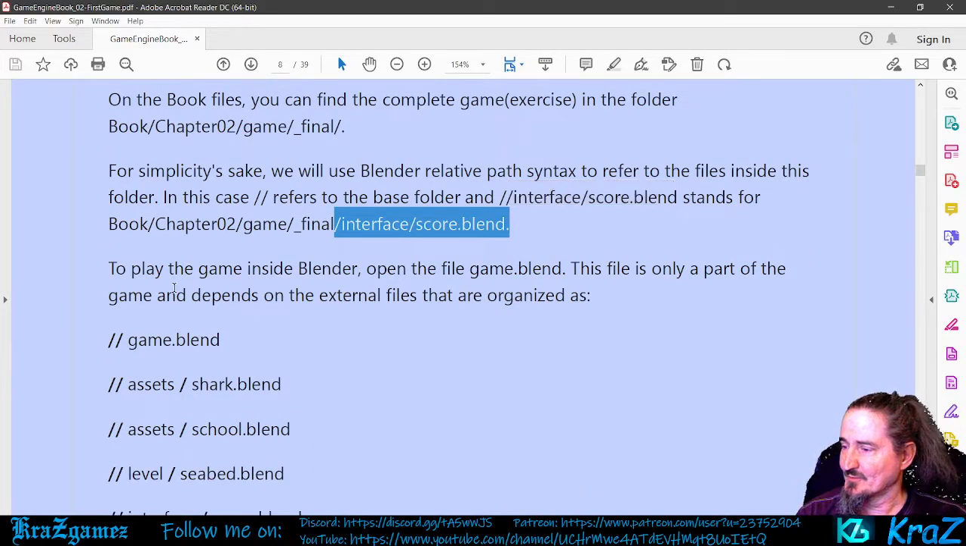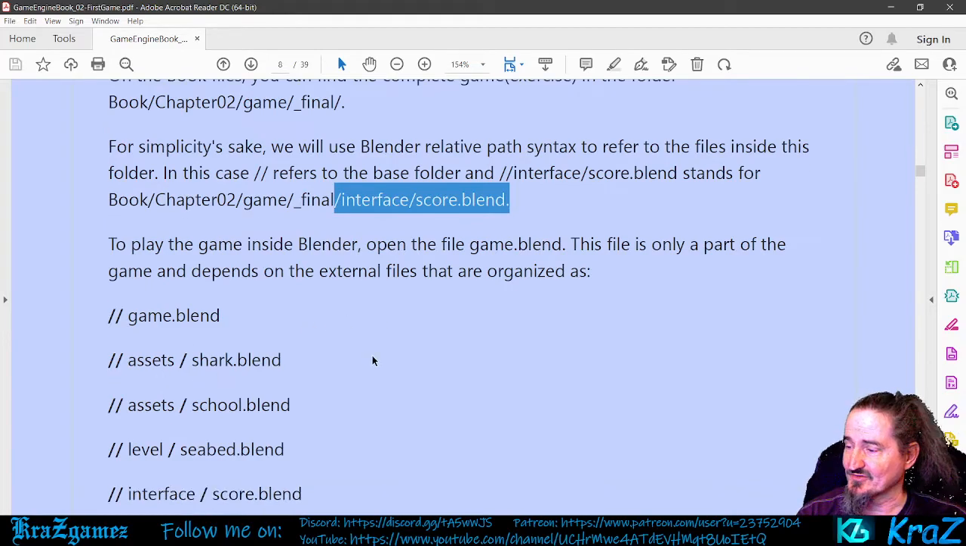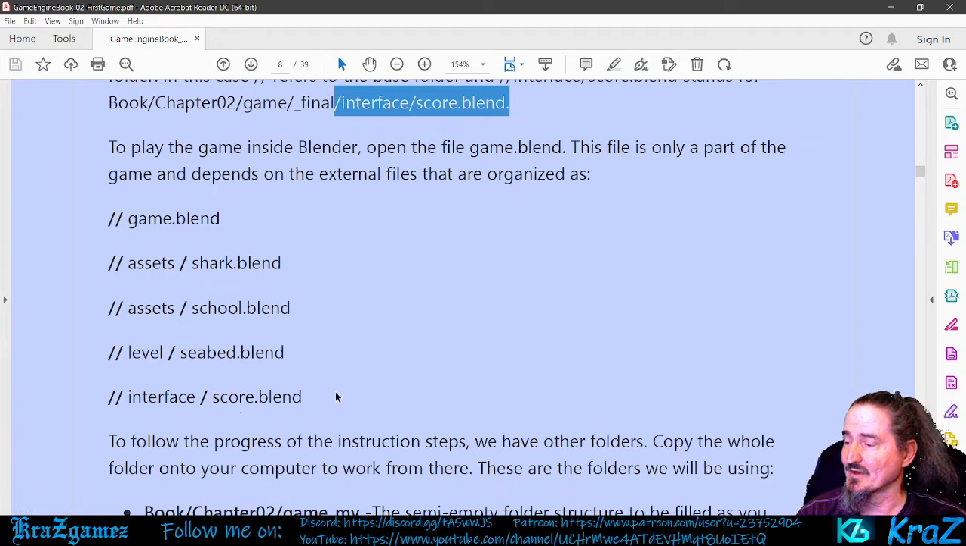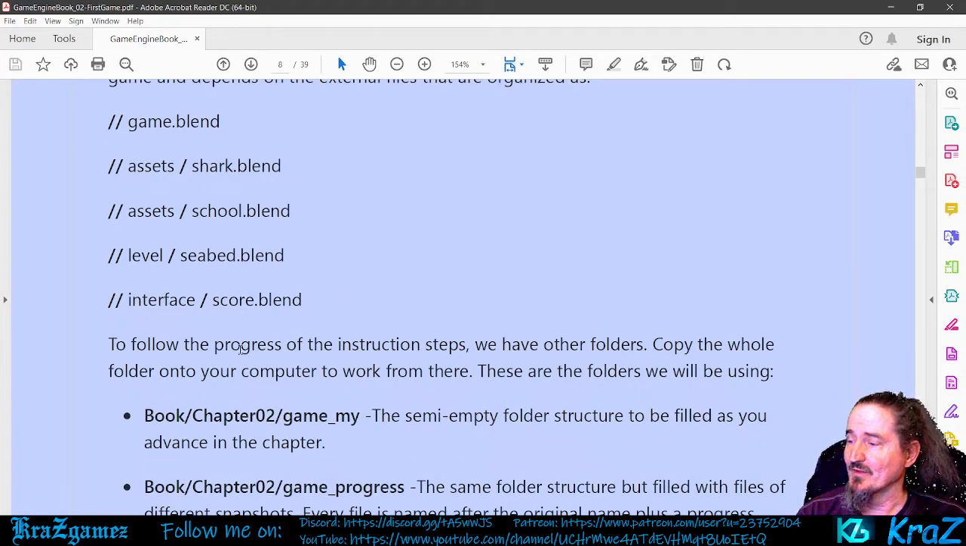Okay. To play the game inside Blender, open the file game.blend. This file is only a part of the game and depends on the external files that are organized as game blend, assets, shark, school, I just showed you that, level, seabed, interface, score.blend. To follow the progress of the instruction steps, we have other folders. Copy the whole folder into the computer to work from there.